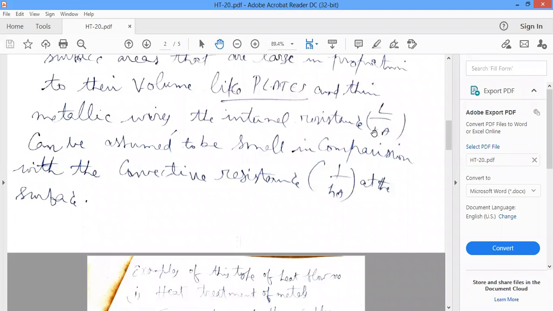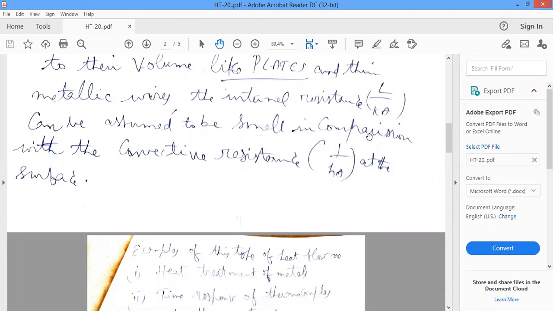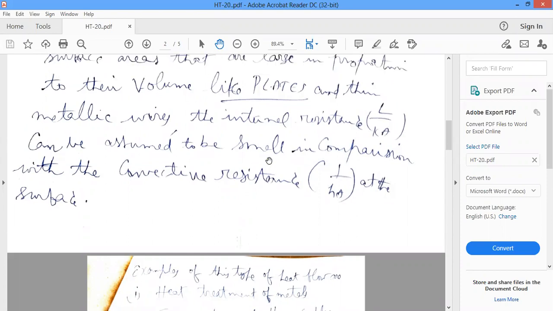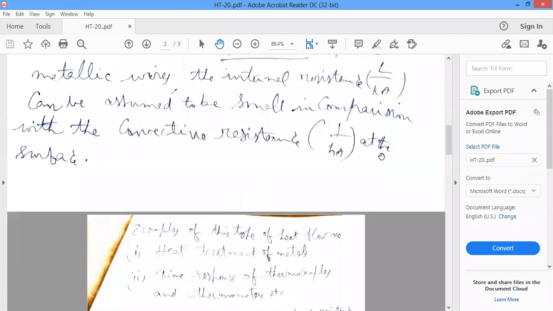Here thermal conductivity is very, very large, so the internal conduction resistance is very, very small and can be neglected. Internal resistance can be assumed to be small in comparison with the convective resistance at the surface.